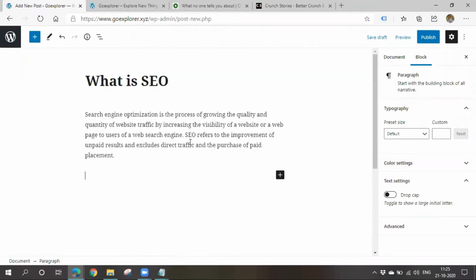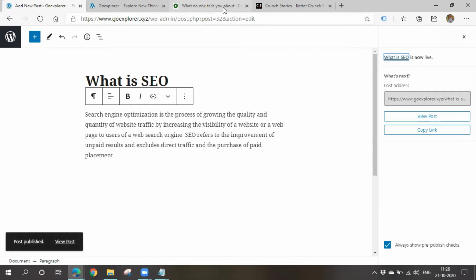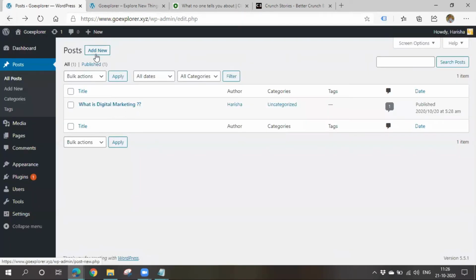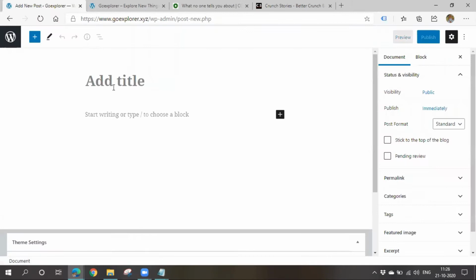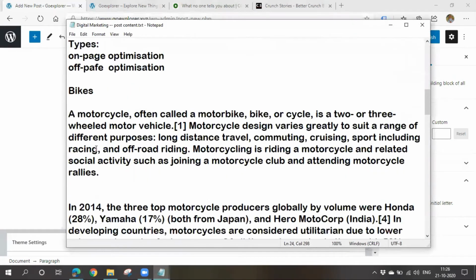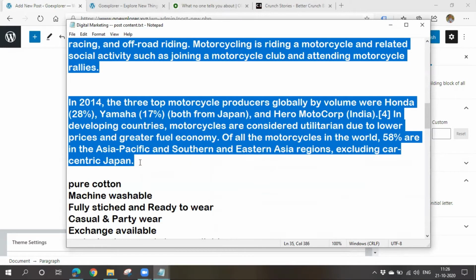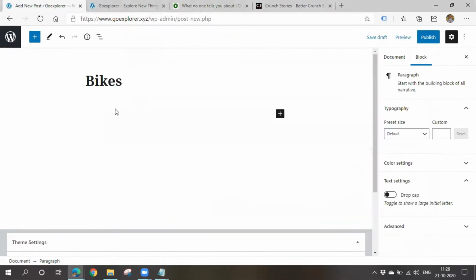If you want to add more and more text, you simply click on this. You can add a block here, you can start writing here. You can make all the changes you want. I'll click on publish. Once you click on publish, then it will be updated in the original website. Okay, so I'll go for adding a new one. Now I want to write about bikes, so go for bikes. Right, I'll paste it here.